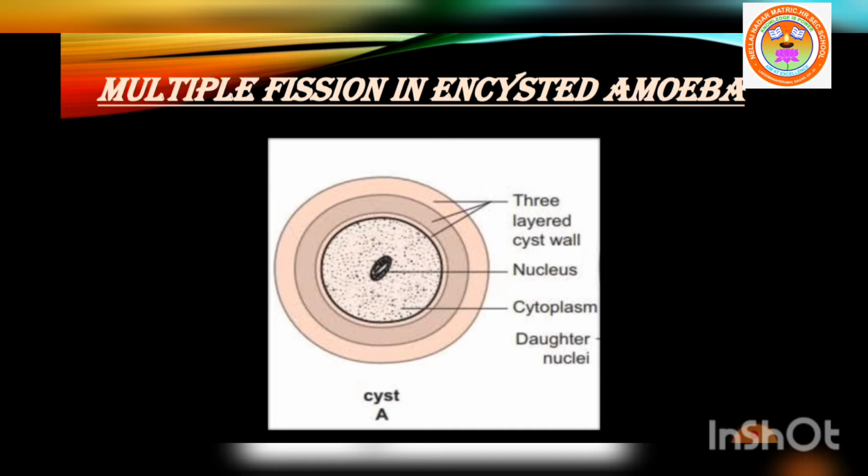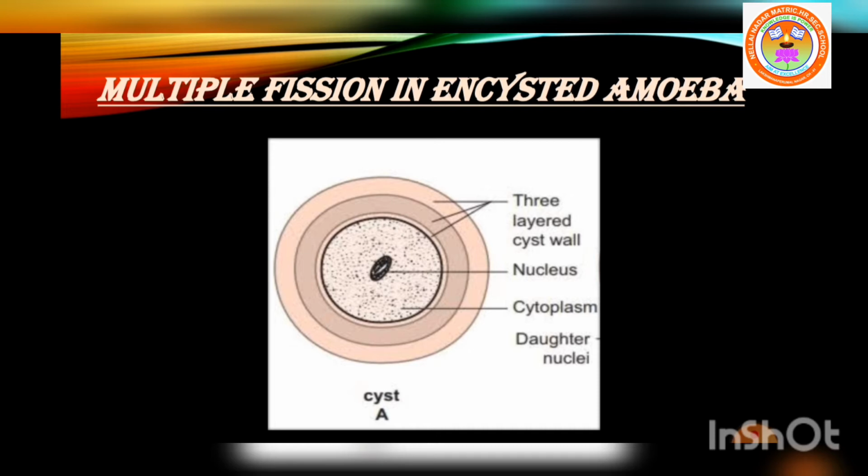So what is a cyst? Amoeba becomes circular, loses most of its water and secretes a cyst membrane that serves as protective covering. So the amoeba withdraws its pseudopodia and secretes a 3-layered protective chitinous cyst wall around it and becomes inactive.